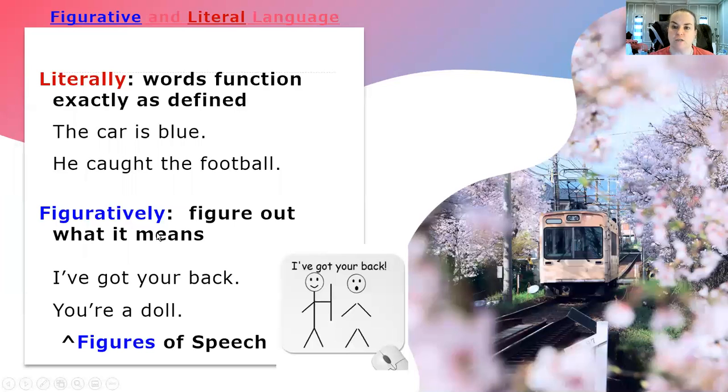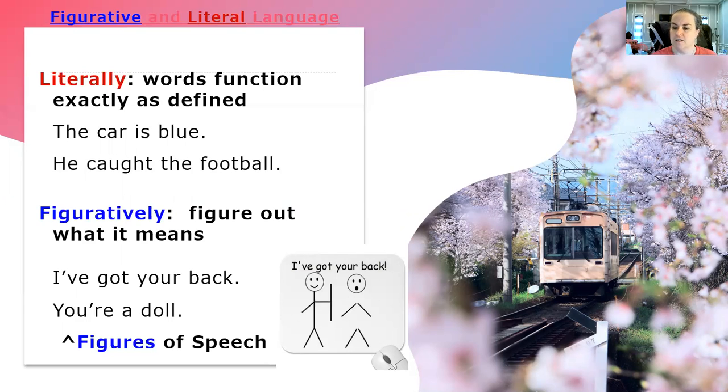Now let's look at some figurative language. I wanted to give you a definition of literal language as well. Remember, literal language are words that function exactly as they are defined. The car is blue. The house is purple. He caught the football. She kicked the ball. Those are literal definitions. With figurative language, you have to figure out what it means.